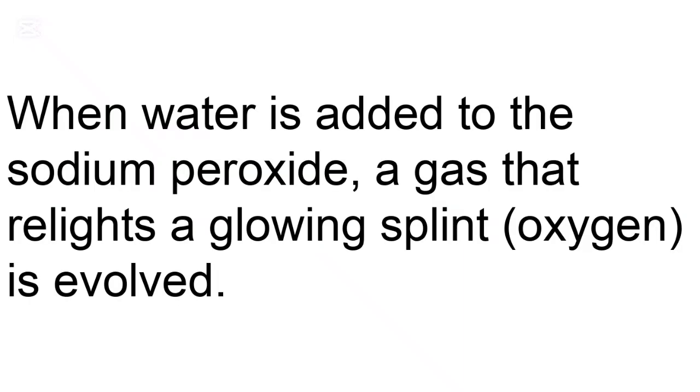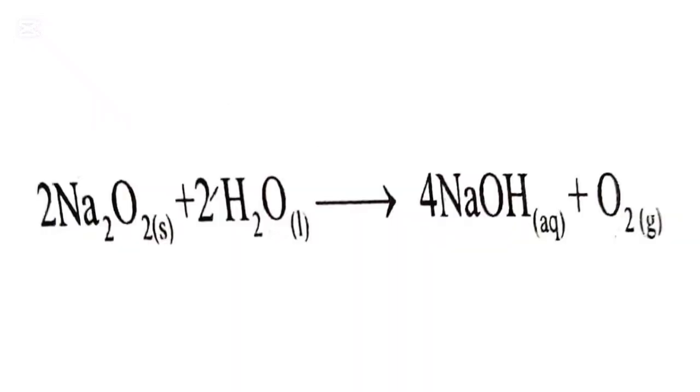When water is added to the sodium peroxide, a gas that relights a glowing splint, that is oxygen, is evolved. The equation for the reaction is as follows: sodium peroxide plus water to form sodium hydroxide plus oxygen.